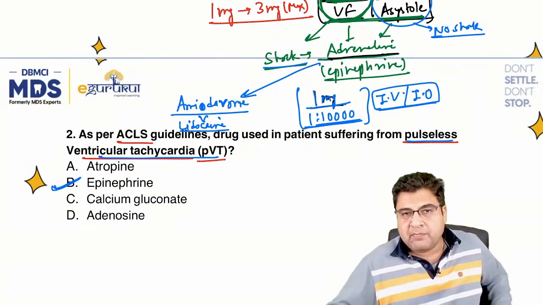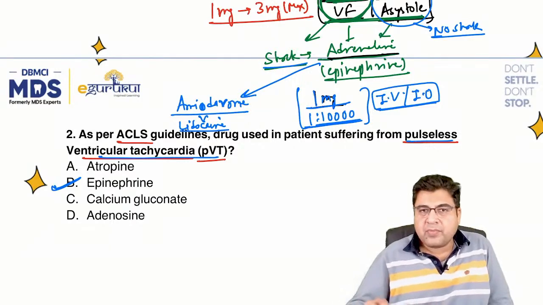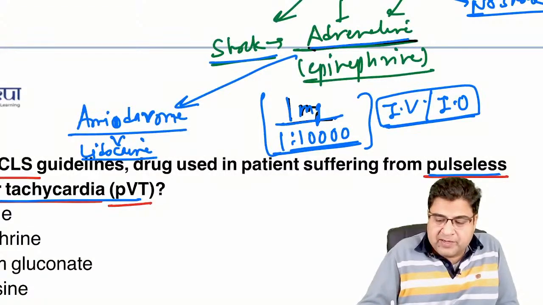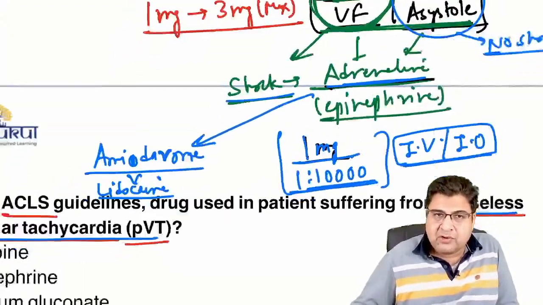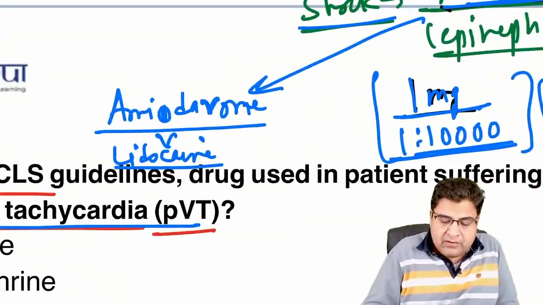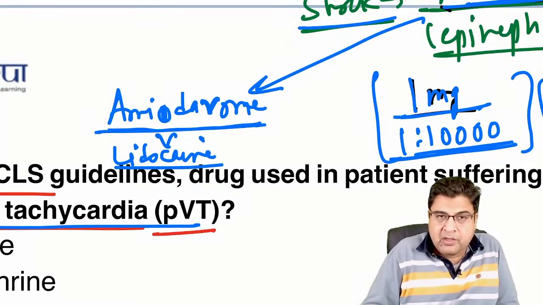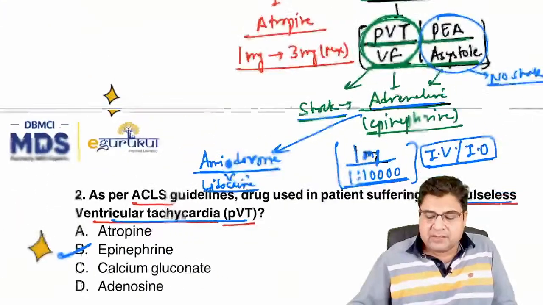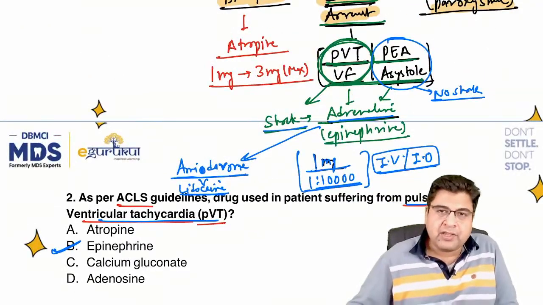So these are the three medicines they have asked this year. Adrenaline is the first medicine to be given for pulseless ventricular tachycardia. The second drug that we can use is amiodarone. The third medicine we can use is lidocaine. These are the medicines that we can use for pulseless ventricular tachycardia.